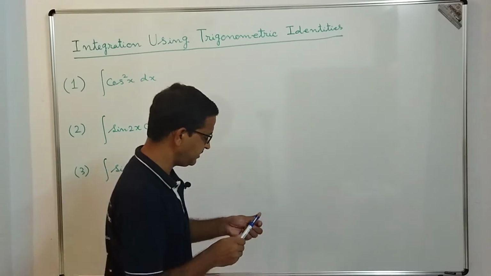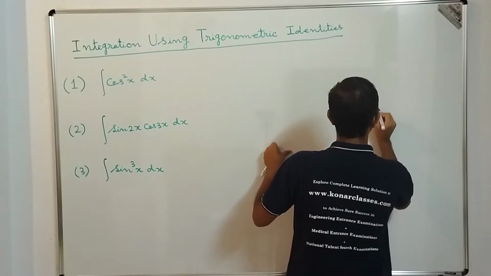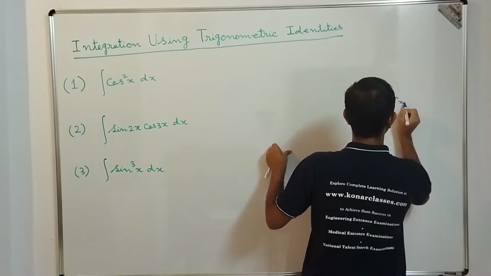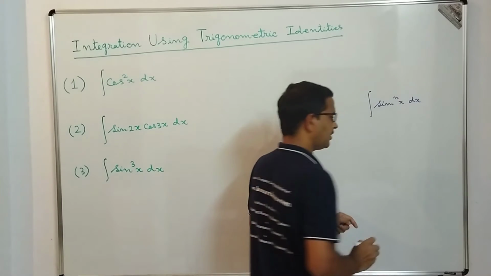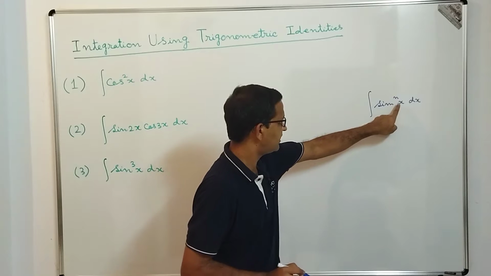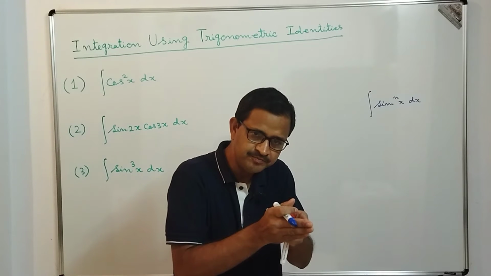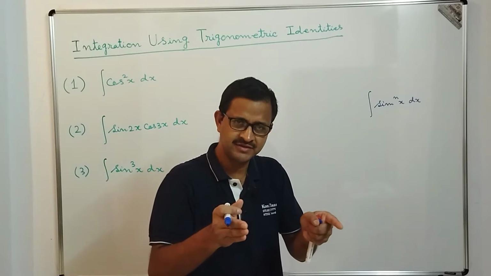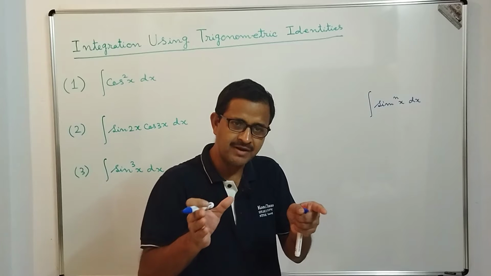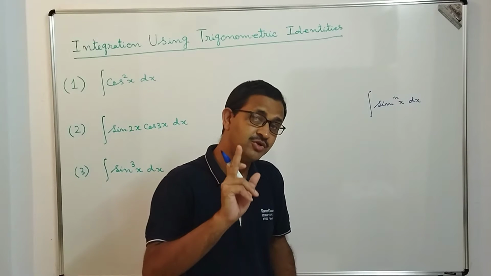What I want to say is that suppose you have been given an integration of sine to the power n x dx. So what will be our target? Our target will be to express this sine to the power n x dx in the form of sine of mx. Okay, it is an addition or subtraction of multiple trigonometric expressions, but not with power.